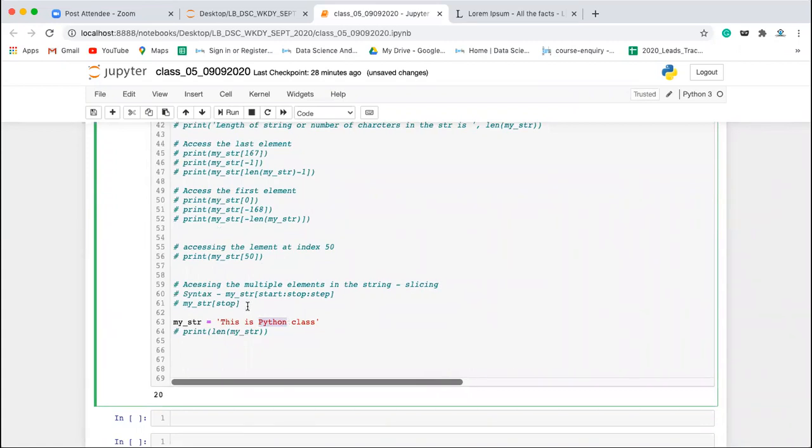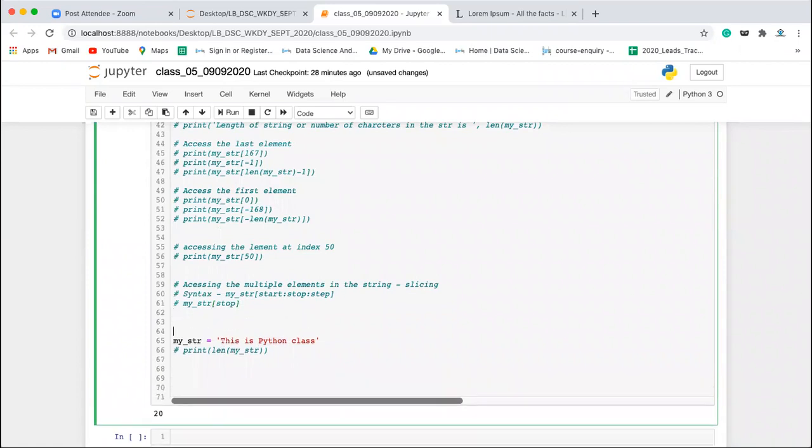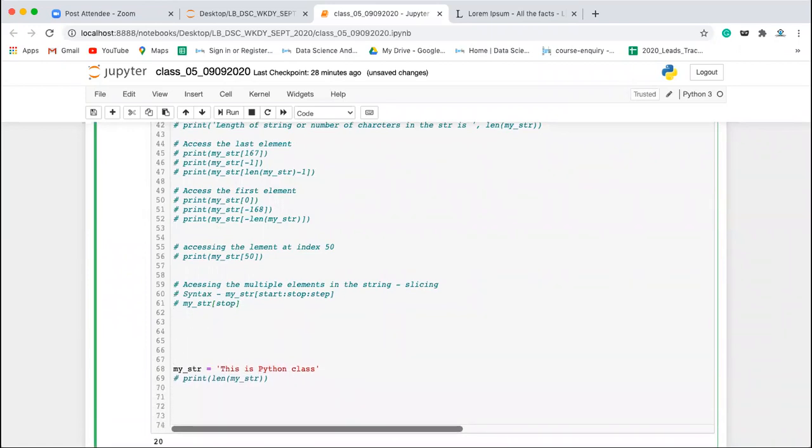First of all, let's see a few concepts related to slicing. So first one is, if you pass only one argument, then that will be considered as the stop value.